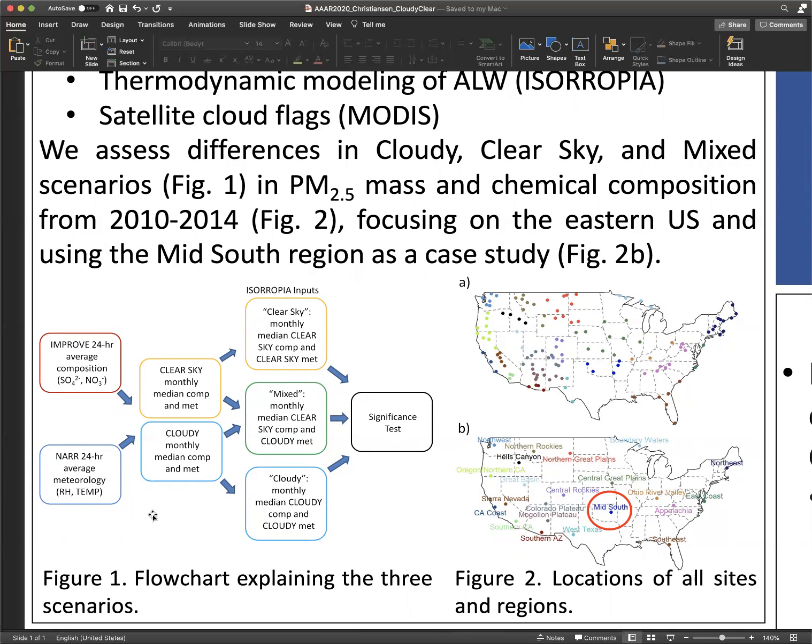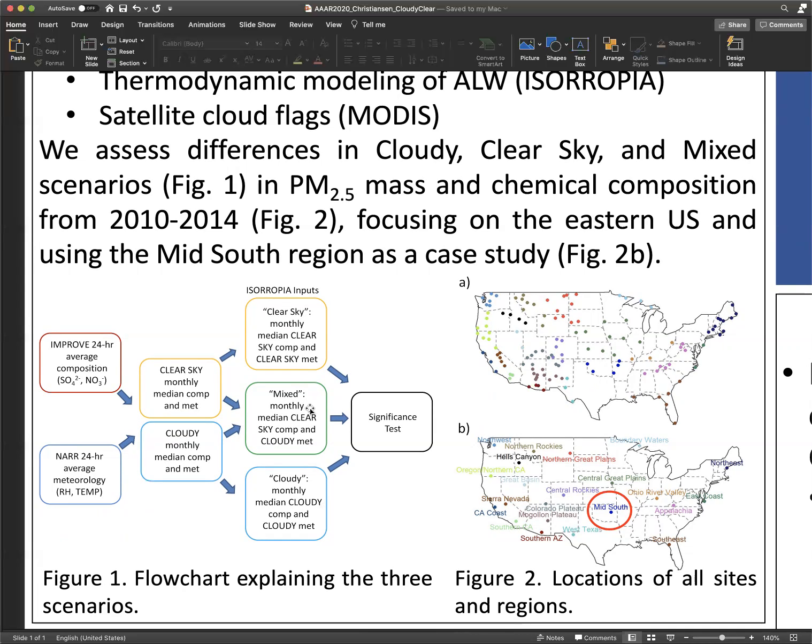After classifying each measurement between 2010 and 2014, we separated the measurements into 3 scenarios for ALW calculations: clear sky, mixed, and cloudy. Figure 1 explains these scenarios in a flowchart. In the clear sky scenario for ALW concentrations, we combined clear sky IMPROVE chemical composition measurements with the corresponding clear sky meteorological information from the NARR model. Similarly, the cloudy scenario combines cloudy IMPROVE measurements with cloudy meteorology. The mixed scenario combines clear sky chemical composition with cloudy meteorology.